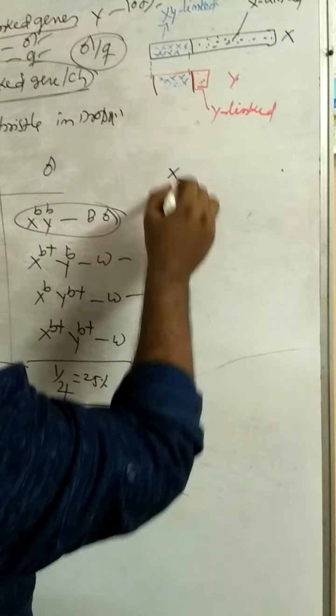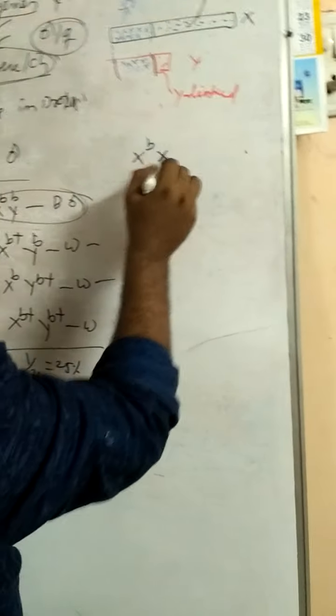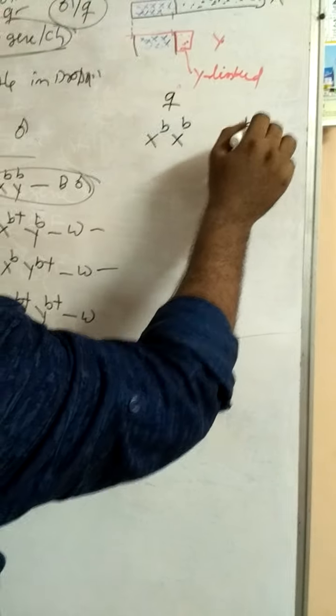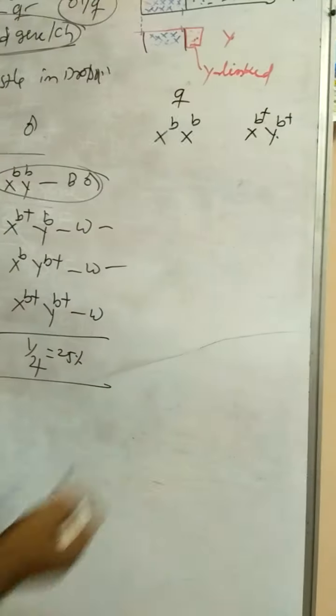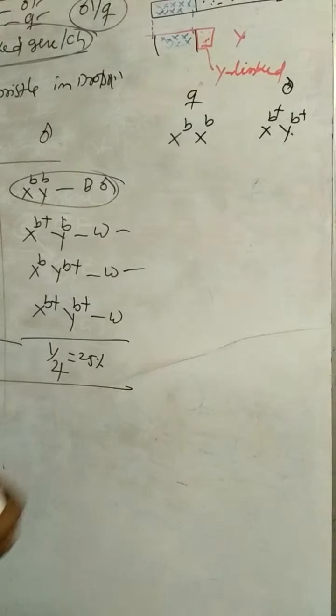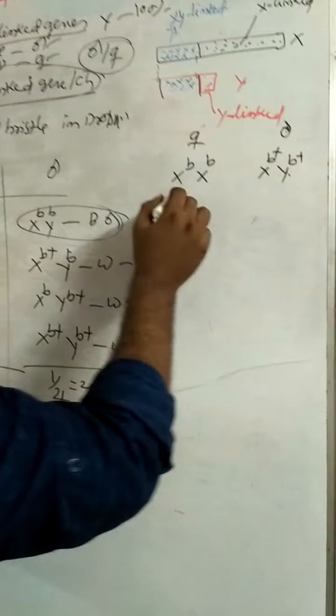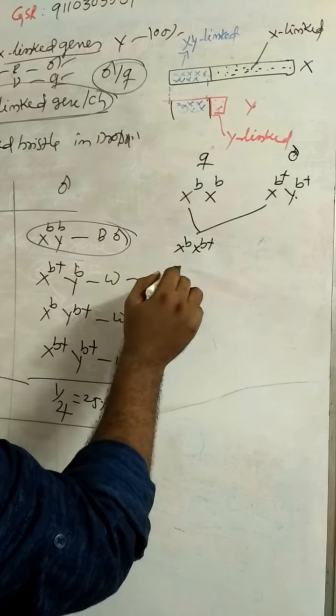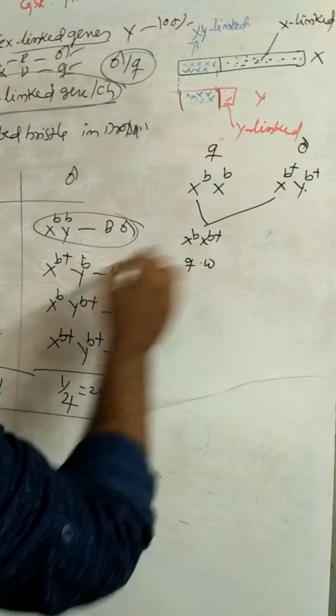For example, this is a case: X for B and X for small b, this is a bobbed female. And X for B and Y for B plus, this is a wild male. So a bobbed female is crossed with the wild male. What is the result? X for B and X for B plus, so it is a wild female.